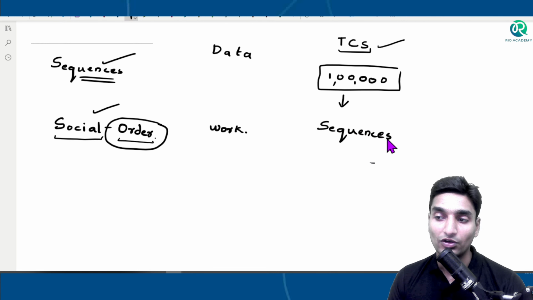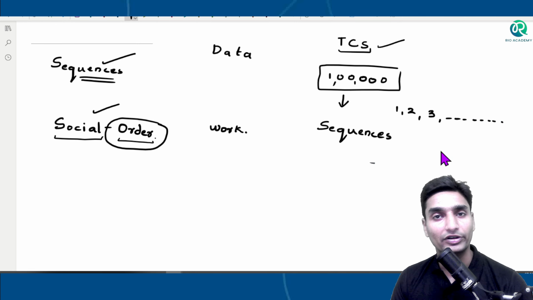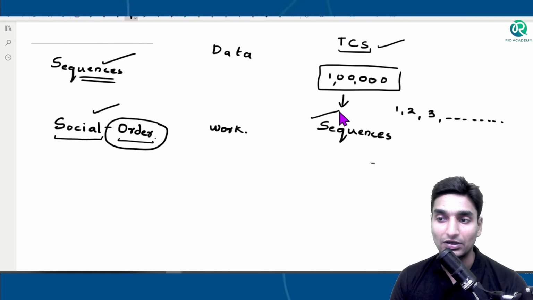We are not going to do anything. We are just going to write down all these elements here. All the data we have, we'll keep on writing them accordingly, one after the other, one after the other. So such an arrangement is known as a sequence.